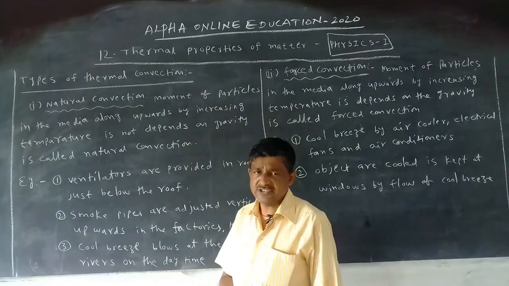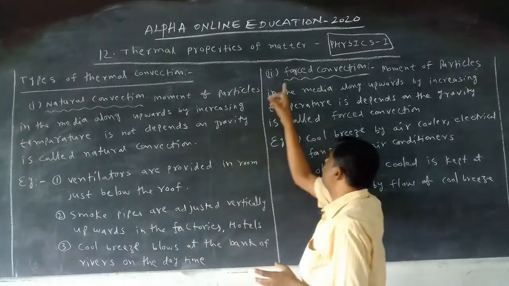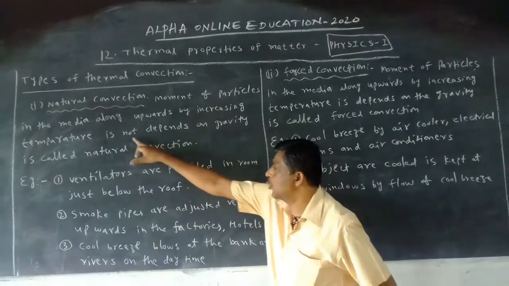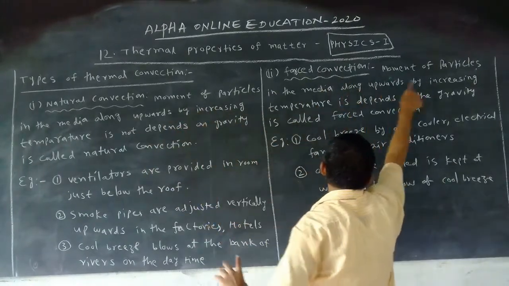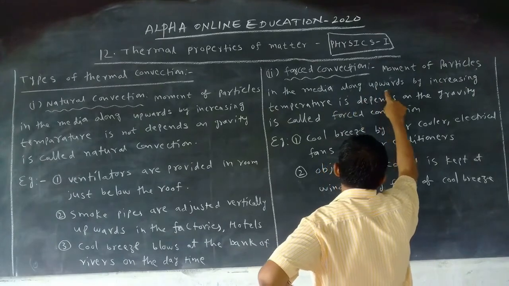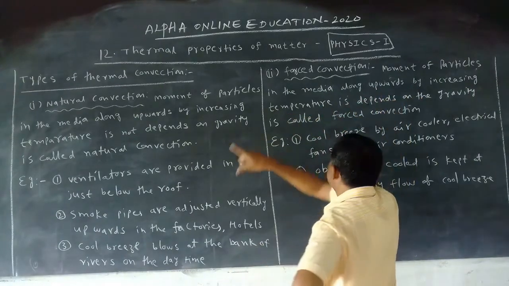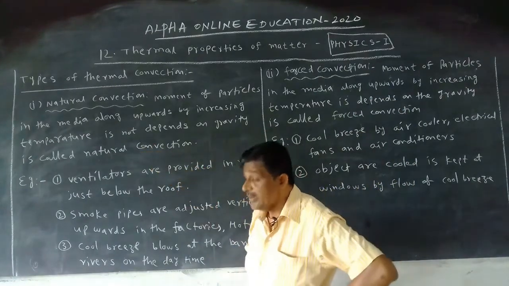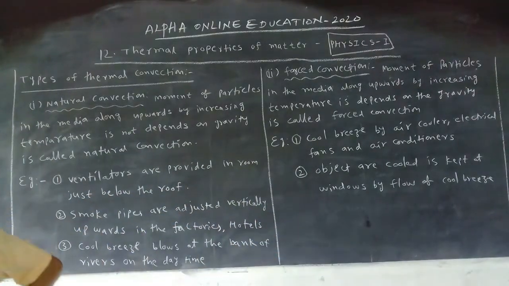Convection is of 2 types. The first one is natural convection. The second one is forced convection. The definition is the same, but here see the difference. Movement of particles in the medium upwards by increasing temperature: in natural convection it does not depend on gravity, but here what happened? It depends on gravity. That is called forced convection.